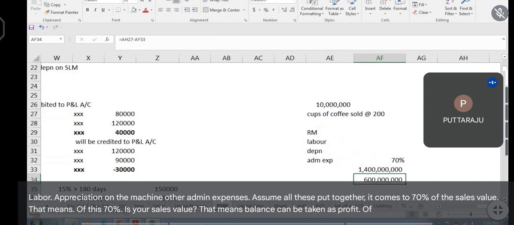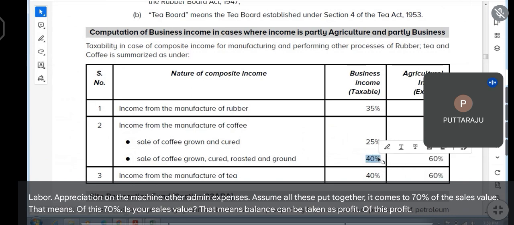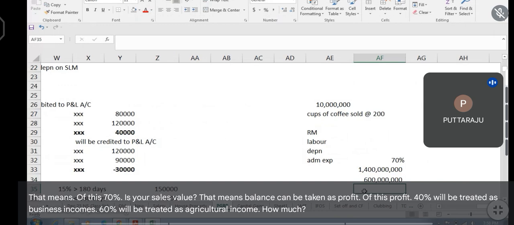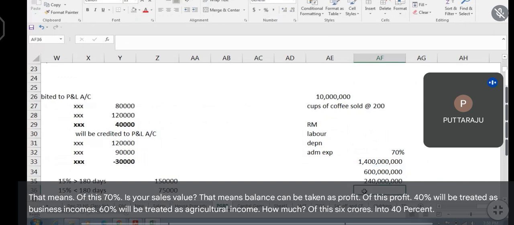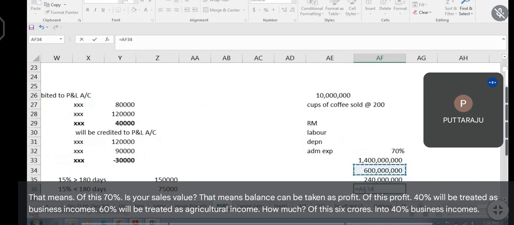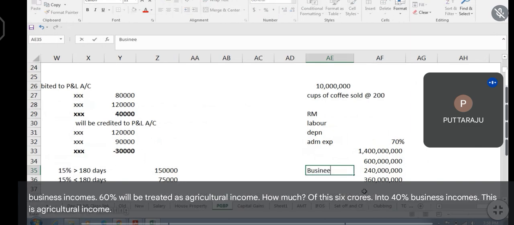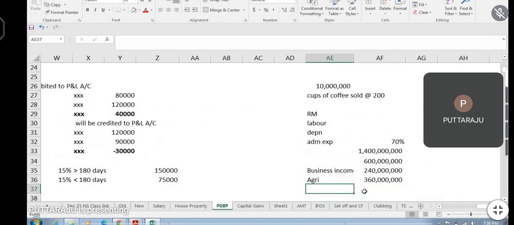Of this profit, 40% will be treated as business income, 60% will be treated as agricultural income. How much? Of this 60 crores, 40% business income, this is agriculture income. Understood?